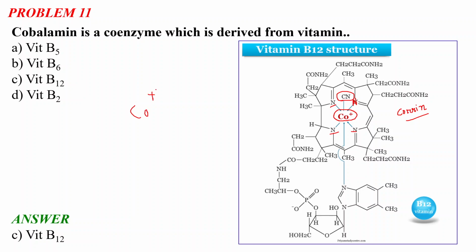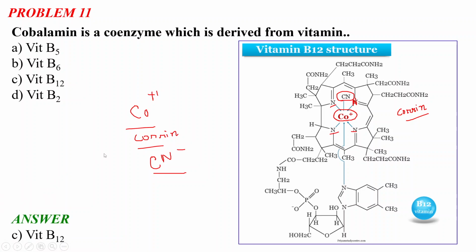So there is a cobalt plus one present in vitamin B12, and the name of the ring is the corrin ring. In the equatorial plane of this corrin ring there are 4 nitrogens, and at the axial plane there is a cyanide group. Just remembering these 3 points is going to be enough for the vitamin B12 structure. You don't need to memorize the whole structure.